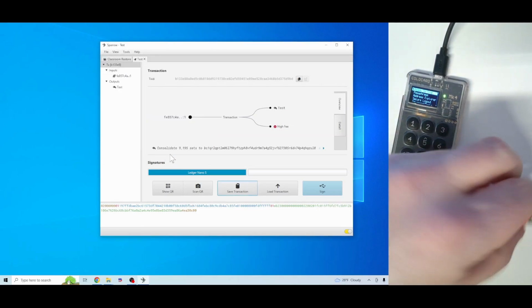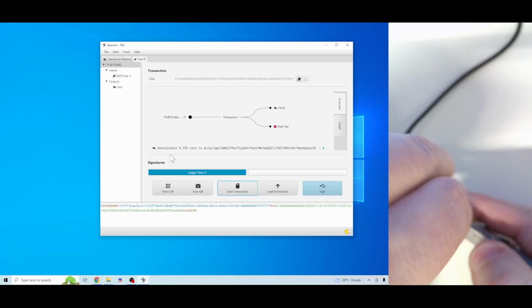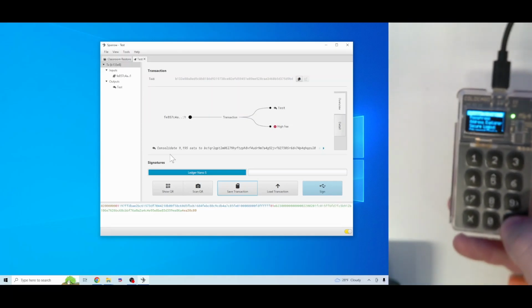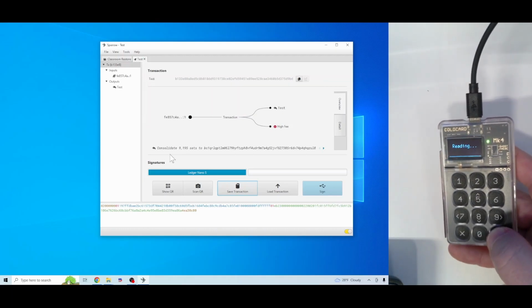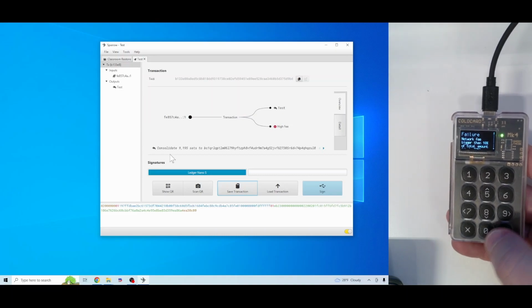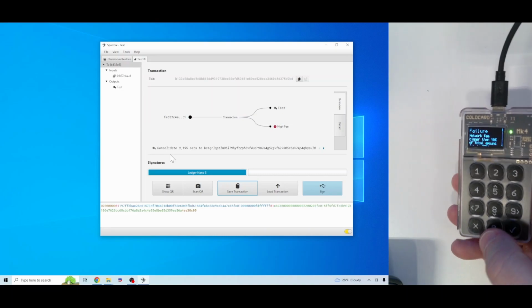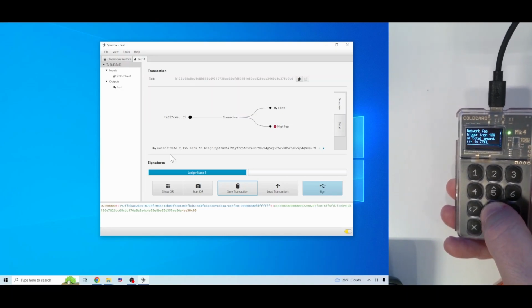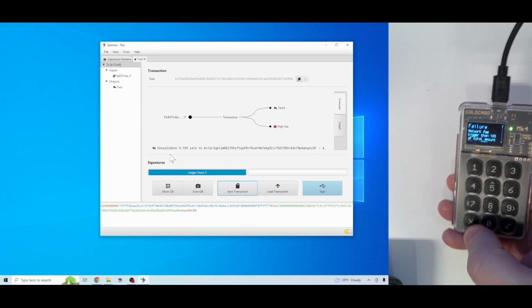Okay, once we have that saved, we'll put the micro SD back into the ColdCard. And at this point, we are ready to sign, which is the option we have here. So we'll click Ready to Sign. And in this case, because this is such a small transaction size and the fees are greater than 10% of the total amount, just for the purpose of this video, I'm going to go back one,